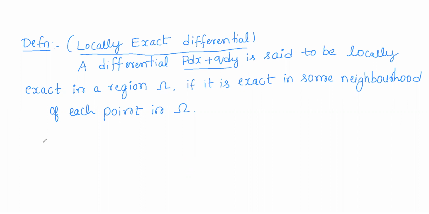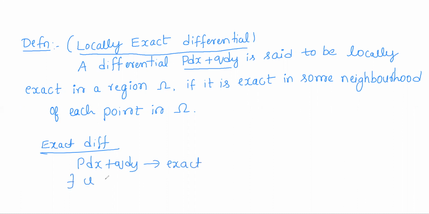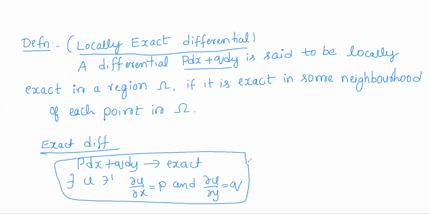So first of all, recall what is an exact differential. A differential of the form P dx plus Q dy is said to be exact if there exists a function u such that dou u by dou x is P and dou u by dou y is Q. So this is the definition of an exact differential.